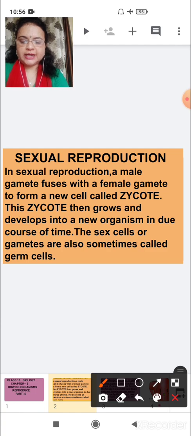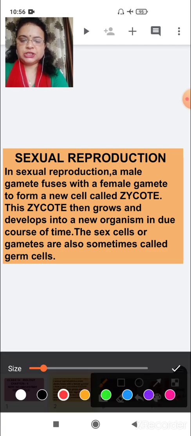Means we can understand with the definition that a new cell, a new life is formed, which is called zygote in sexual reproduction when a male gamete, which is the sex cell of male, and a female gamete, which again is the sex cell of female, combine and form a new cell called zygote. Now this zygote, what happens then? Then this zygote grows and develops into a new organism.